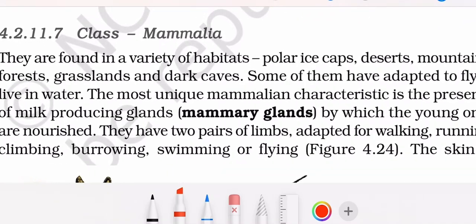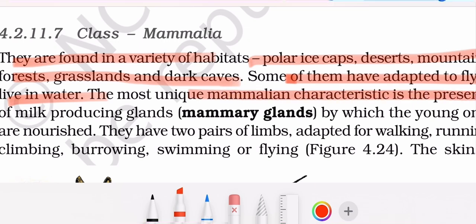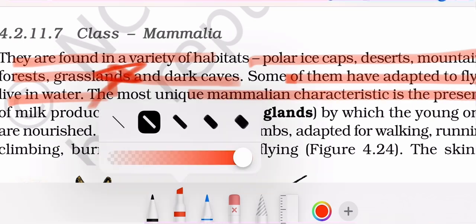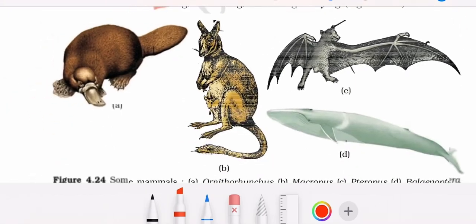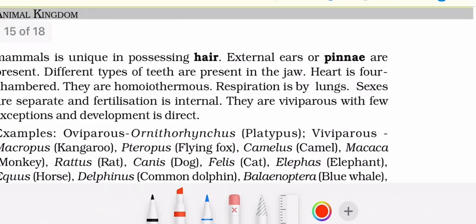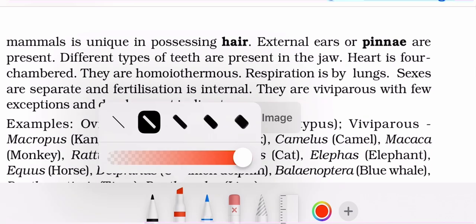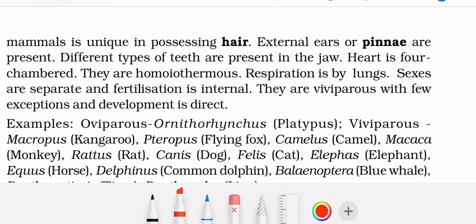Class Mammalia. They are found in a variety of habitats: polar ice cap, desert, mountain, forest, grassland, dark caves. Some of them have adapted to fly or live in water. The most unique mammalian characteristic is the presence of milk-producing mammary glands, by which young ones are nourished. They have two pairs of limbs adapted for running, climbing, and many other things. The skin of mammals is unique in possessing hair. External ears, called pinnae, are present. Different types of teeth are present in the jaw.